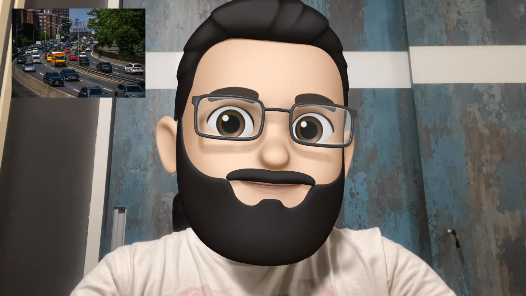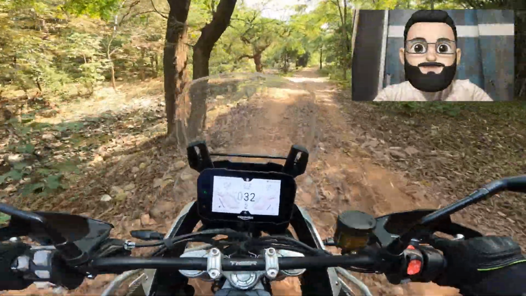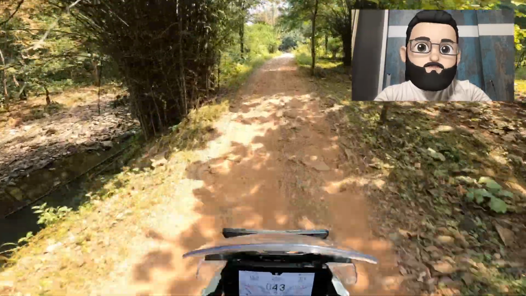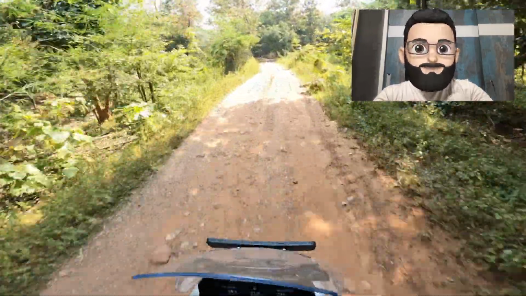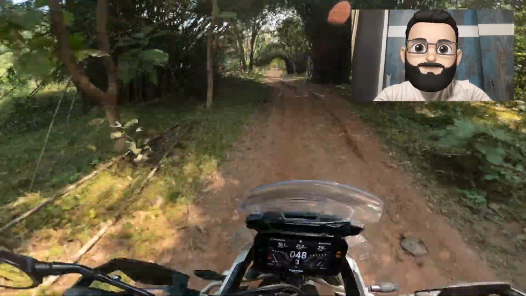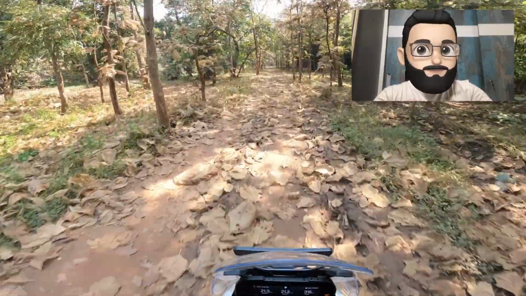I am in love with the quick shifter. I have been using the quick shifter on my bike a lot, be it city, on highways or even off-road, and it has been a great help and it is buttery smooth. Especially in off-road sections when you are saddling on the bike and you want to upshift or downshift, you do not have to reach out to the clutch at all. The only thing that you need to do is give the input to the gear shifter and the job is done. You are in the gear that you want to be in.